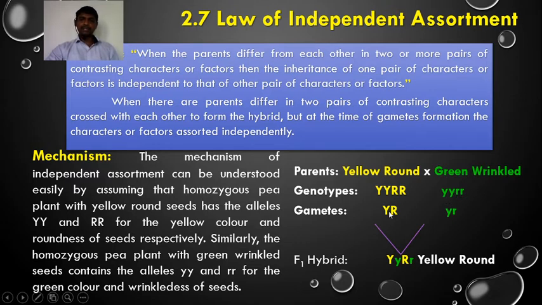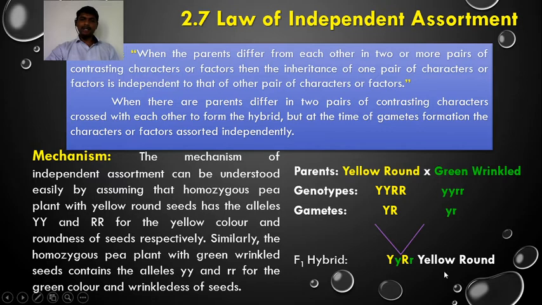The gametes receive half of the alleles, so the gametes have capital Y and capital R in the case of the yellow round parent. The green wrinkled parent has gametes with alleles small y, small r. By combination of these alleles we get the F1 hybrid having genotype capital Y, small y, capital R, small r.